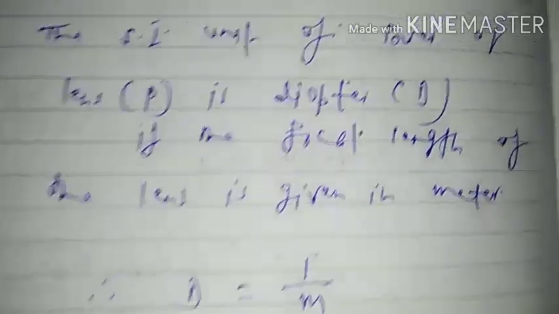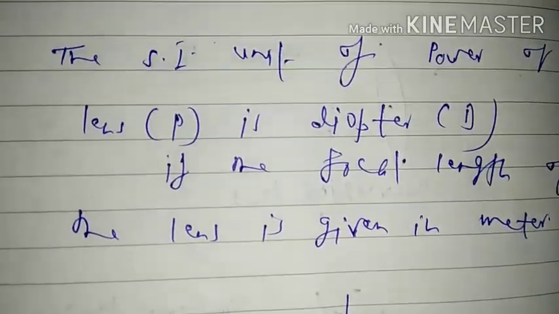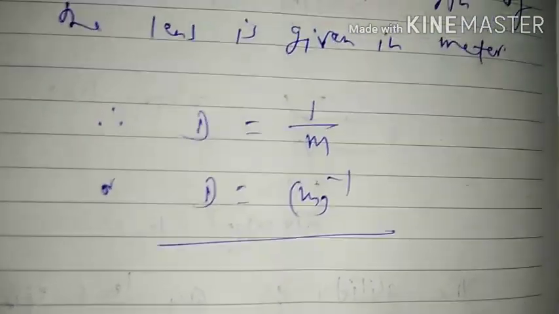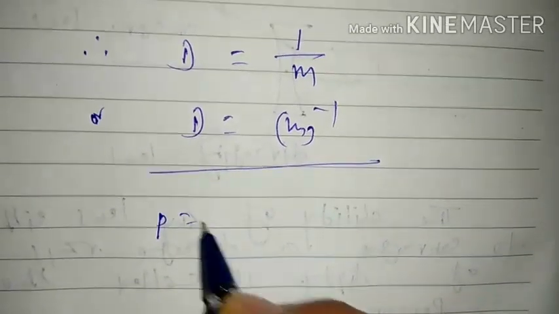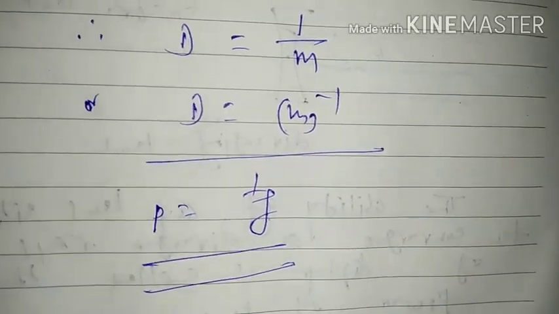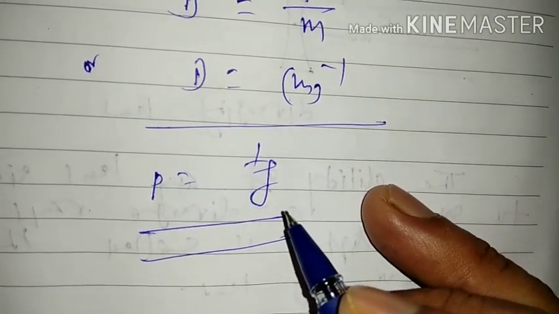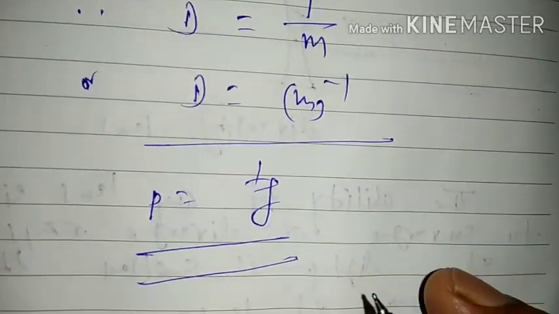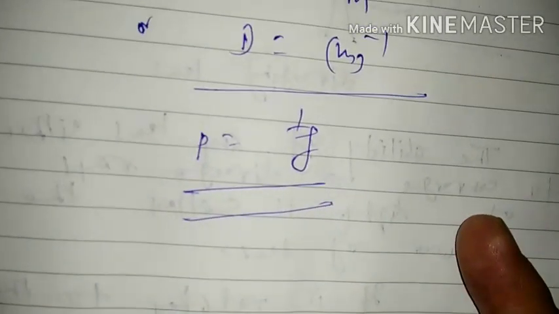The second thing which we have to read now is that opticians prescribe corrective lenses. Now, power may be both positive and negative. As we know, the power of the lens P is equal to 1 by F, and in our previous lectures we have seen what? The focal length of a concave lens always remains negative, and the focal length of a convex lens becomes positive. So power may be both positive and negative.